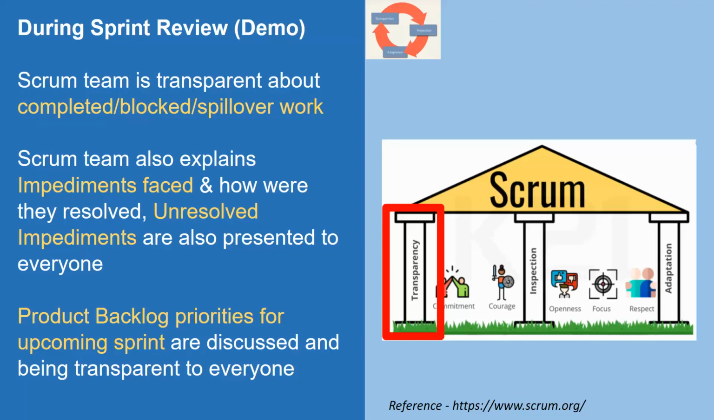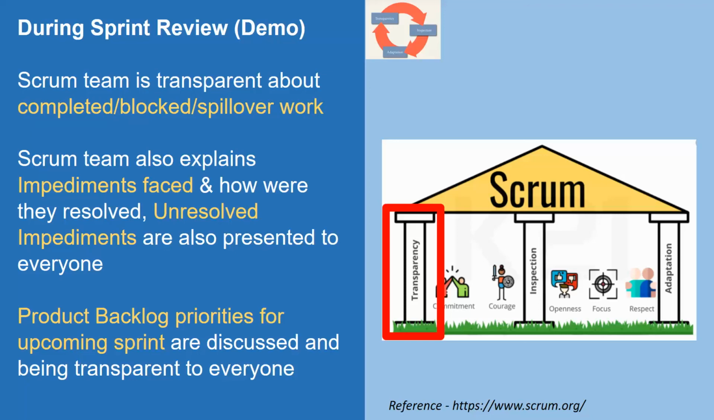Because it may happen that somebody in the sprint review may help the team to resolve those unresolved impediments, because there are a lot of stakeholders attending a sprint review. So yes, these are the impediments we faced, this is how we have resolved them, these are the impediments we are still not able to resolve, and because of which some of the work is still blocked and some of the work is spilling over.